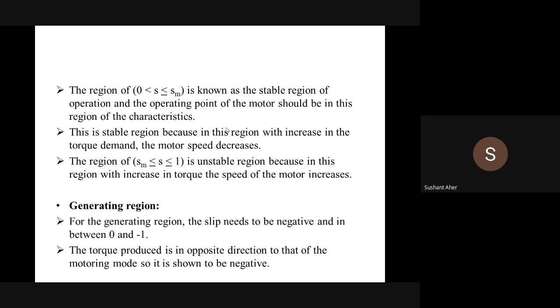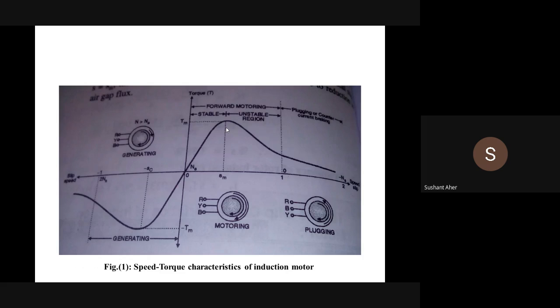But once the slip increases beyond the maximum slip, the motor becomes unstable. In the unstable mode of operation, the speed of the motor also goes on decreasing. Hence we call it the unstable mode of operation. This is the first mode of operation, with slip from 0 to 1.